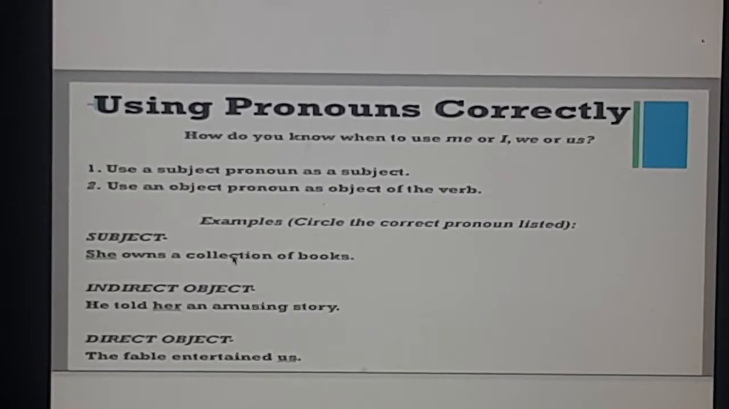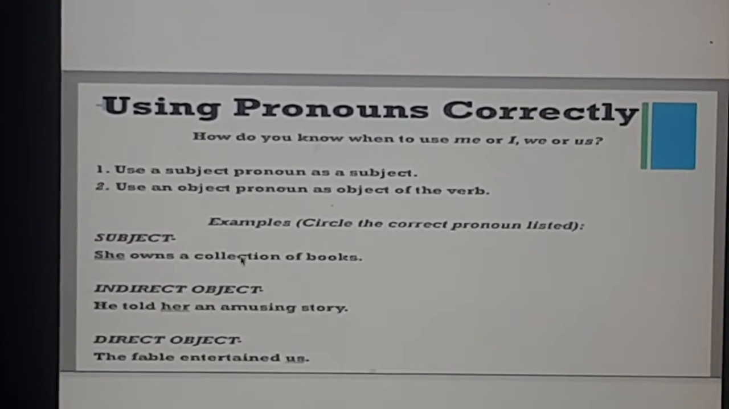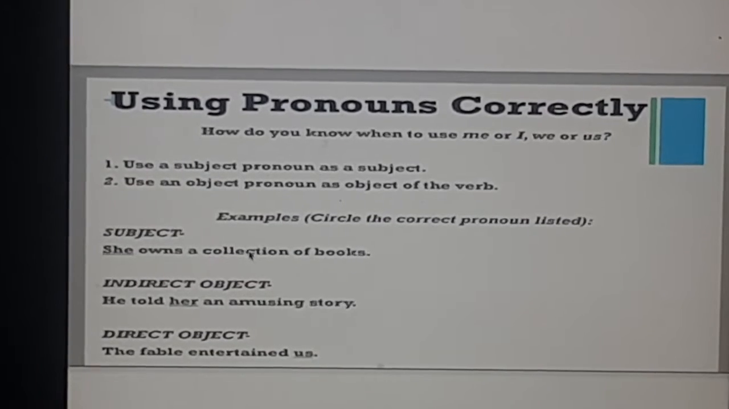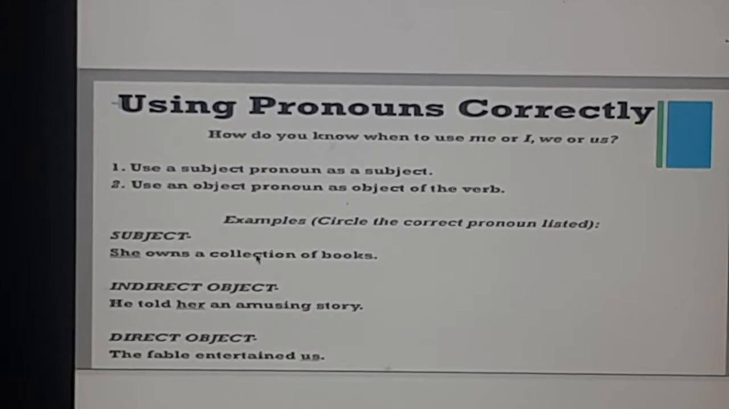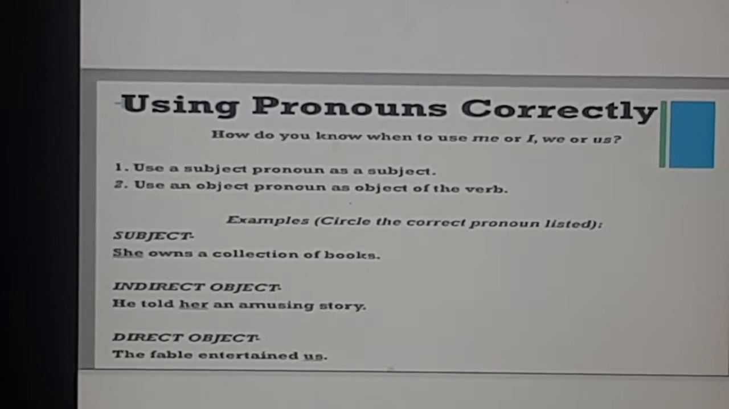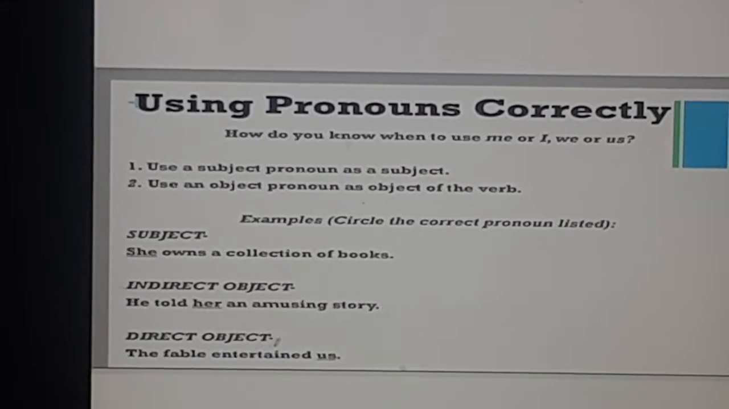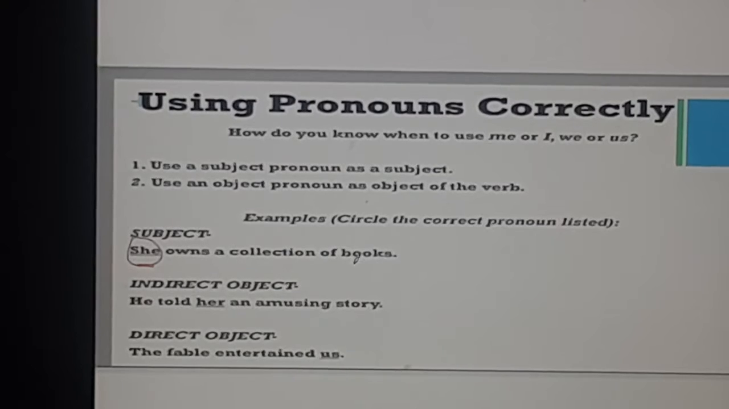Use an object pronoun as the object of the verb. They should be identified and located easily, whether they are used as subject or as object. Now, as subject, she is the subject here. This is how you have to use it. She is the subject. She owns a collection of books.